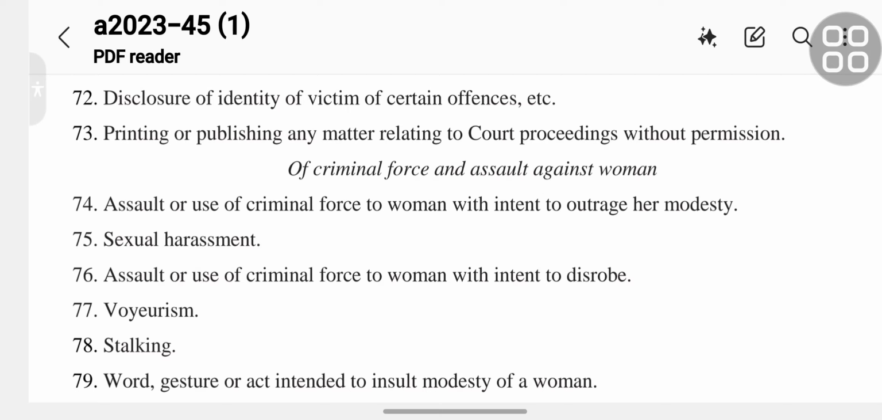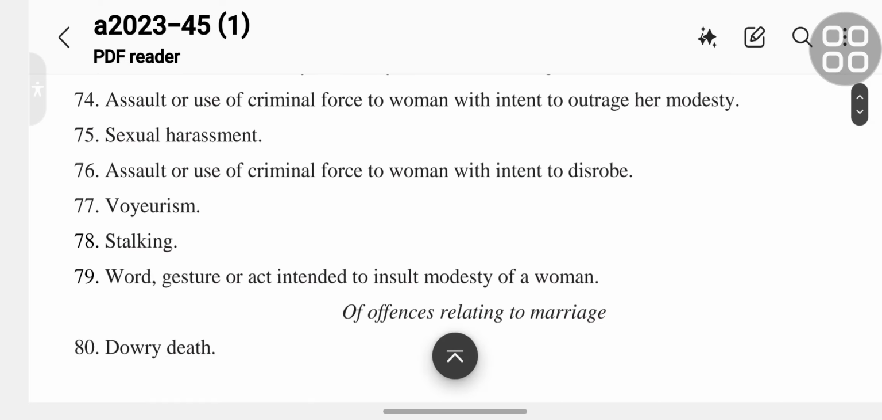Section 74 is assault or use of criminal force to woman with intent to outrage her modesty. Section 75 is sexual harassment. Section 76 is assault or use of criminal force to woman with intent to disrobe.